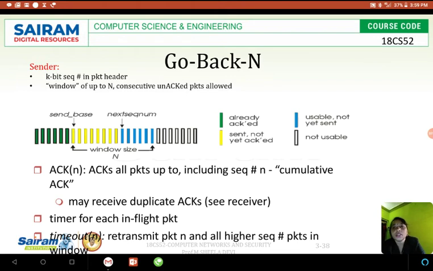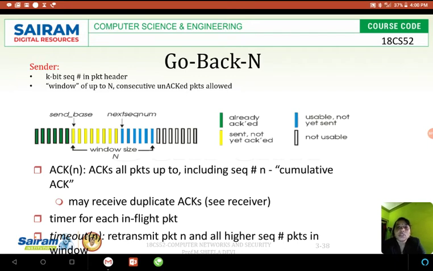The send base is from 0. How many packets are in yellow? 1, 2, 3, 4, 5, 6, 7, 8 packets. So 8 packets have been sent but didn't get the acknowledgement, so packets 0 to 8 are unacknowledged. From packet 9 it has to be sent now. Totally I can send only 15 packets at a time, that is why the window size is N. Once I get the acknowledgement for all the 15 packets, only then will I move my window to the next 15 packets. This is how Go-Back-N works.